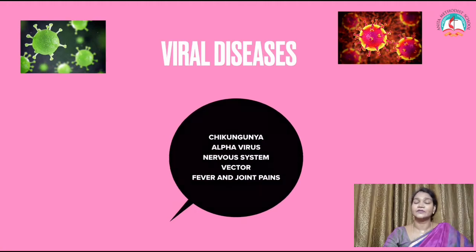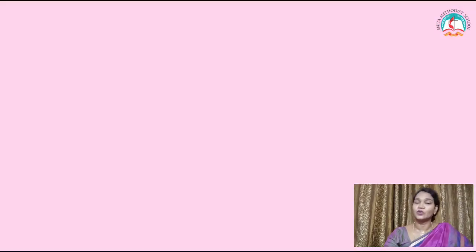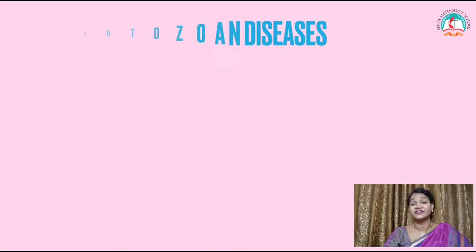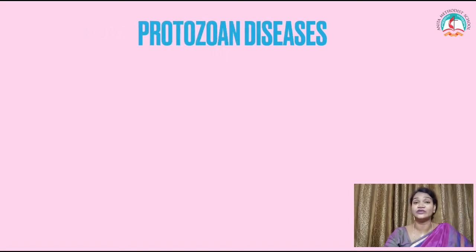Let's learn about protozoan diseases. Proto means first, zoan means animal. These are the first formed animals and they are unicellular in nature. Some of the protozoans are very pathogenic. They cause disease in humans too.